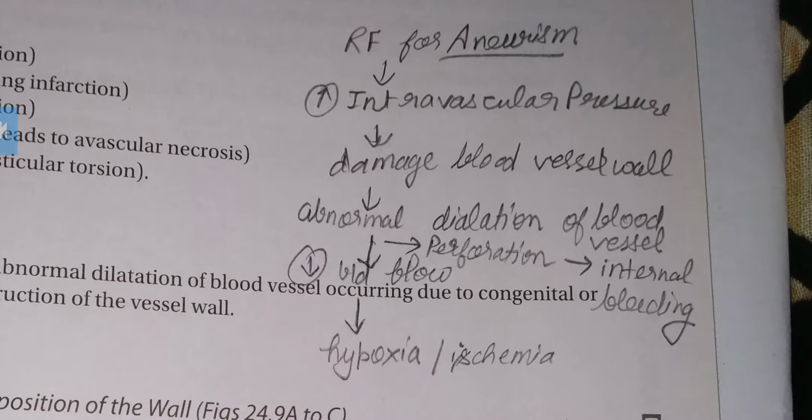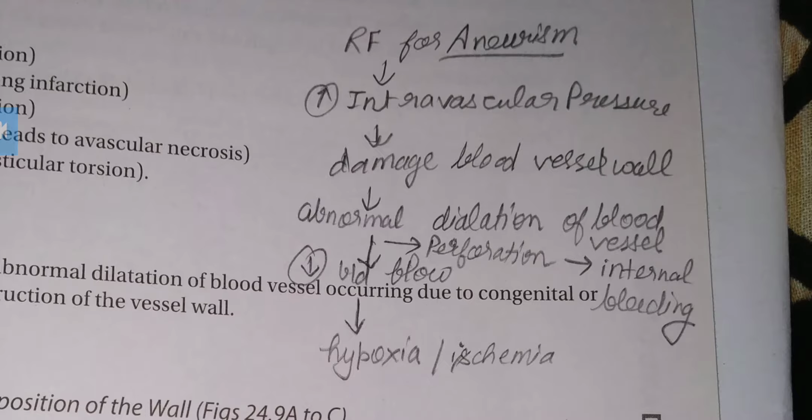So there it will cause damage of blood vessel walls, because the blood supply will be reduced as intravascular pressure is increased due to fatty deposits, which will damage the blood vessel walls. Then there will occur the abnormal dilation of blood vessels.